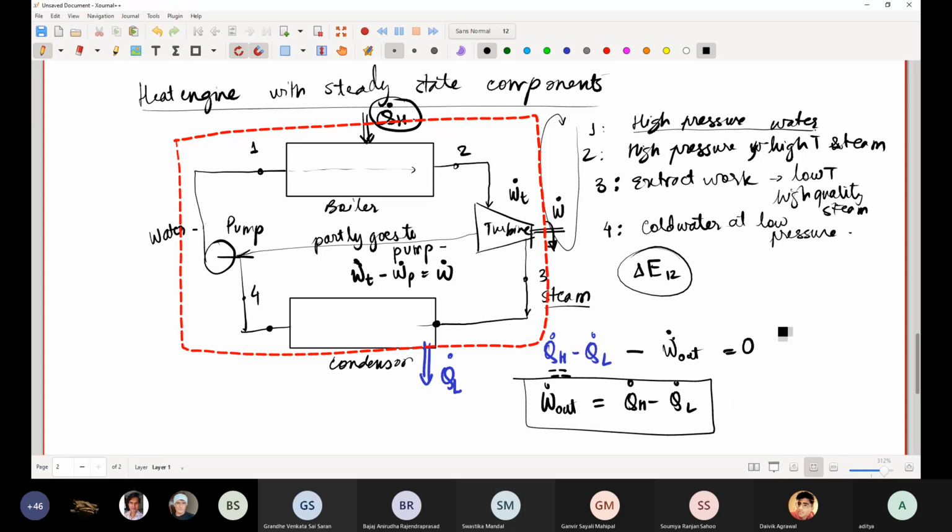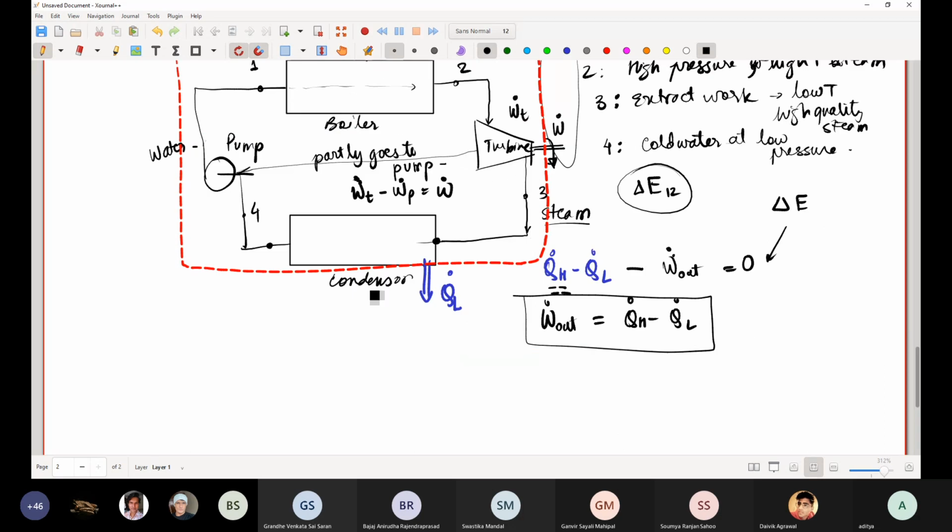But in order to have this, what did we have to ensure? That E2 minus E1 is 0, meaning delta E equal to 0. Why? Because you must make the same working fluid go again and again. When we draw it in the PV diagram and TS diagram, it will be exactly clear how these components work. But for now, you must take the working fluid, in this case water, through the entire cycle. So now let us look at what the efficiency is.